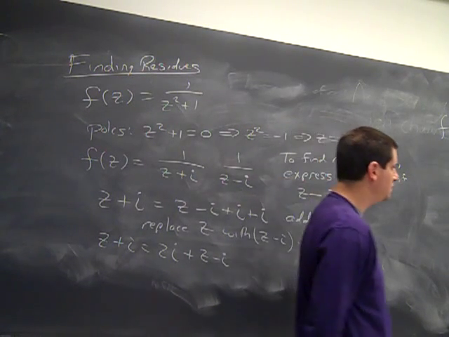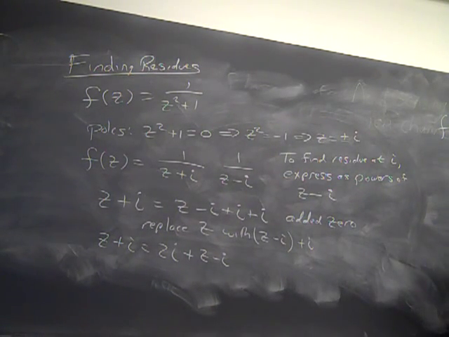And again, if I look at this ratio, in absolute value, it is going to be very small because z is close to i. How should I deal with this? Geometric series. So what would be the ratio for the geometric series? Be a little careful. Minus z minus i over 2i.